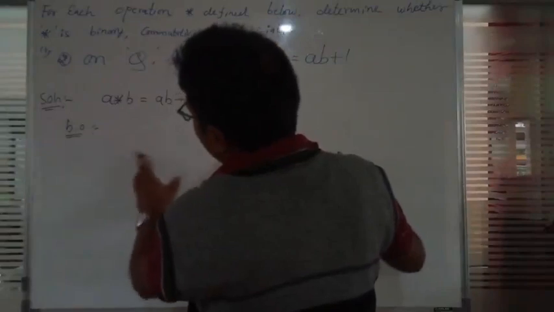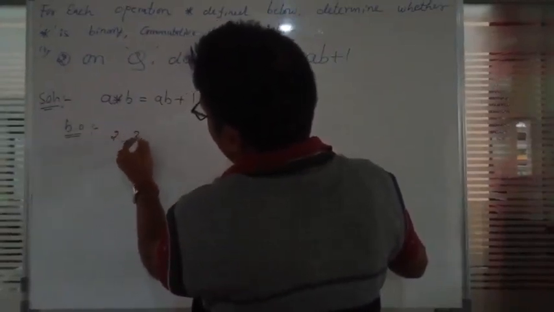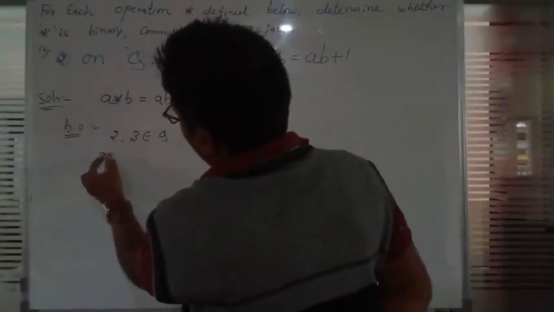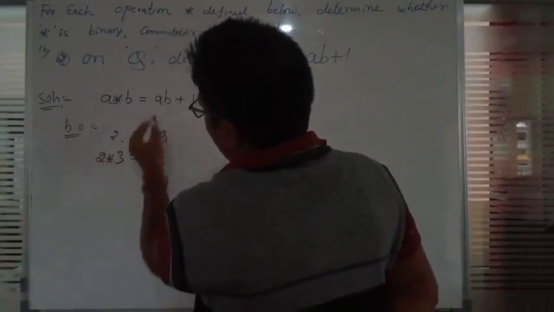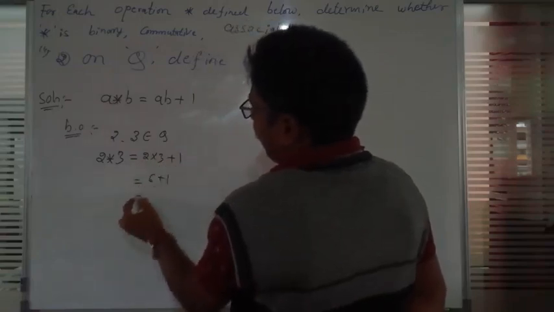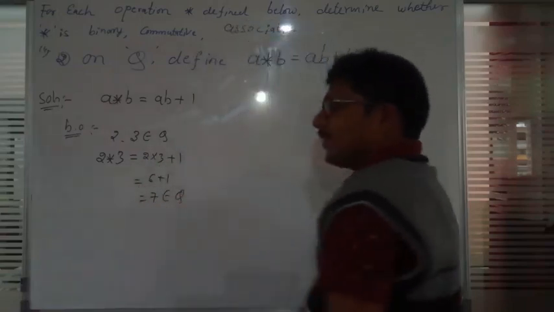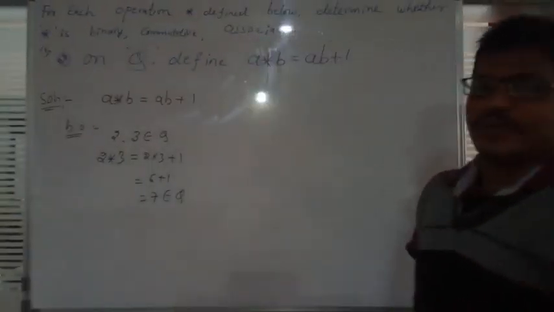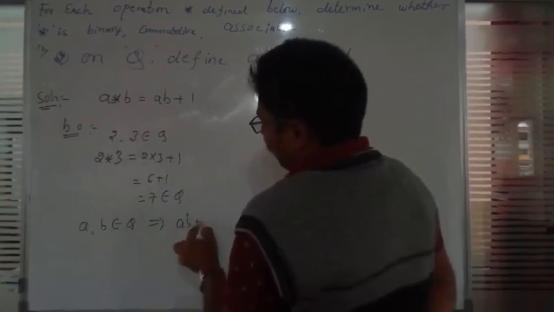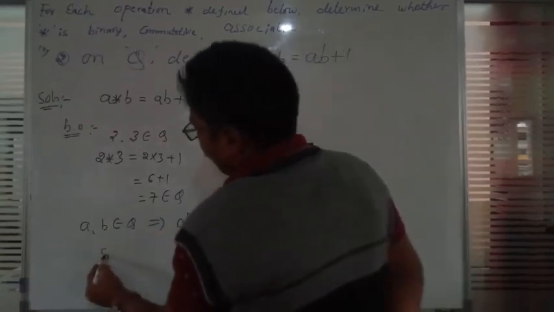I will take examples. 2 and 3 belong to Q, that is, rational numbers. These two numbers are kept in the placement of a and b. Then 2 into 3 plus 1 is 6 plus 1, which is 7, and 7 also belongs to the rational numbers. That's why if a and b are rational numbers, then ab plus 1 is also a rational number.